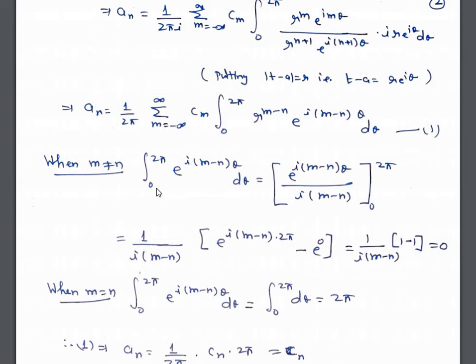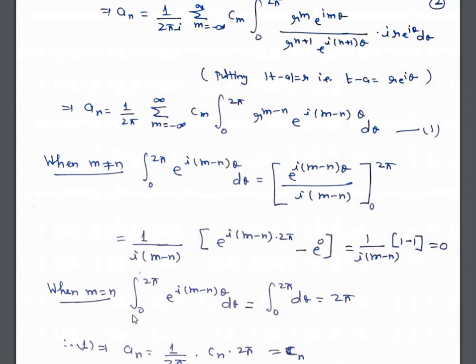So in this case we have integral 0 to 2 pi e to the power i times (m minus n) theta d theta is equal to e to the power i times (m minus n) theta upon i times (m minus n), limits 0 to 2 pi, which is equal to 1 upon i times (m minus n) into e raised to the power i into (m minus n) into 2 pi minus e to the power 0. Now the value of this is also 1 and e to the power 0 is also 1. So therefore 1 upon i times (m minus n), 1 minus 1 is equal to 0. That means when m is not equal to n, the value of this integral is 0.